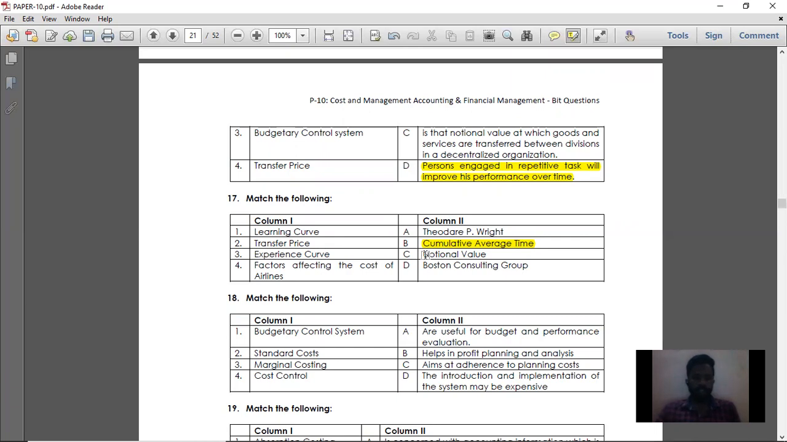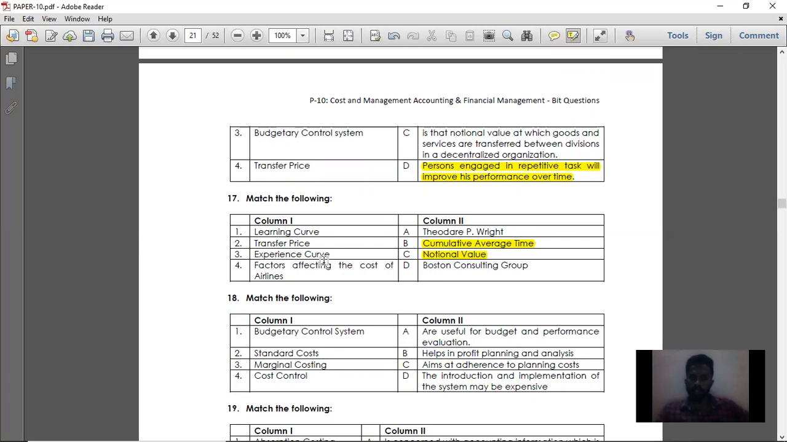Actually, the notional value for transferring the goods from the internal department, by division A to division B, or between the divisions for transferring the goods or services, is called transfer price, and a notional value is set. So option C is the right answer for point number 2.